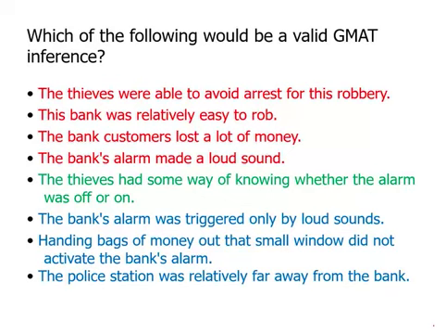The bank's alarm was triggered only by loud sounds. We don't know this. Was it also triggered by some kinds of movement? Now, obviously, it wasn't triggered by everything that they were doing, but were there other things that could trigger the alarm? Maybe coming in the front door, maybe movement in the main space in the bank. We have no idea what might or might not trigger the alarm, and we don't know that it was triggered only by loud sounds. We don't even know whether the coat rack falling over was a particularly loud sound. All we know is that it did make a sound, but we don't know. So we can't conclude that.